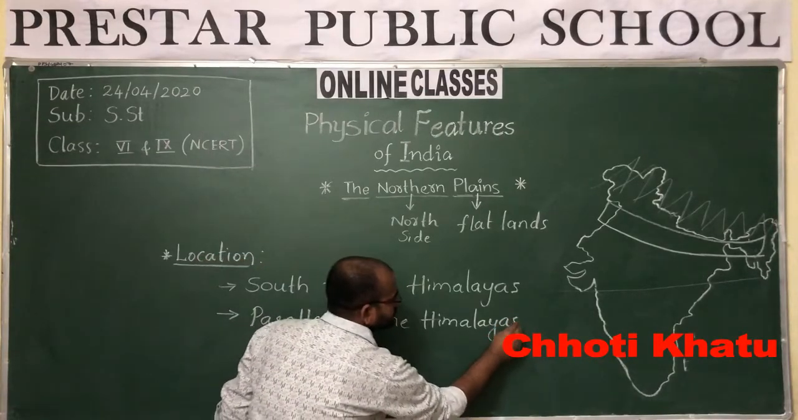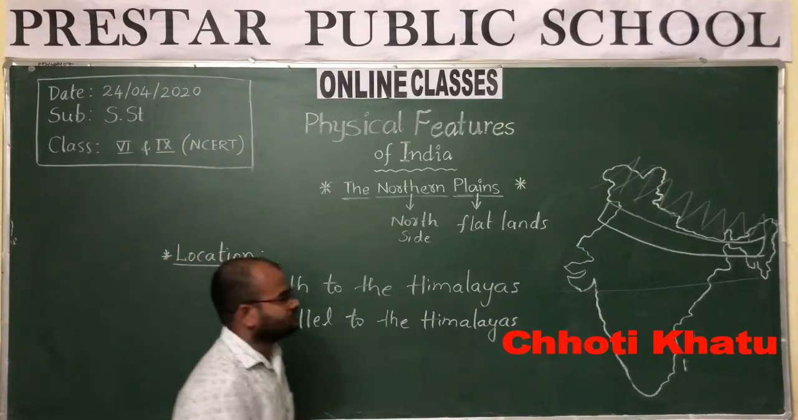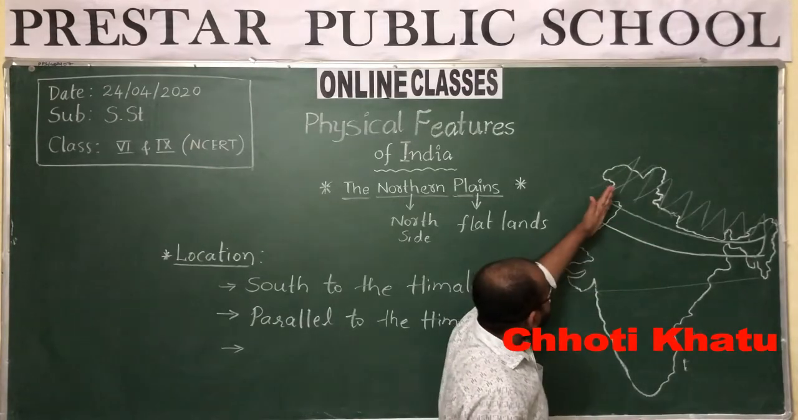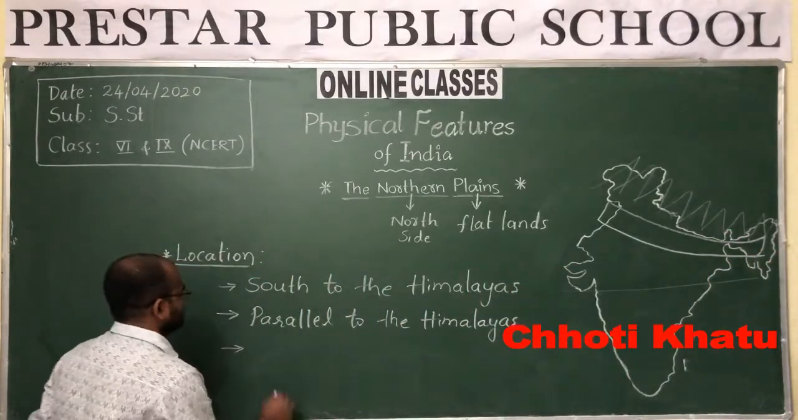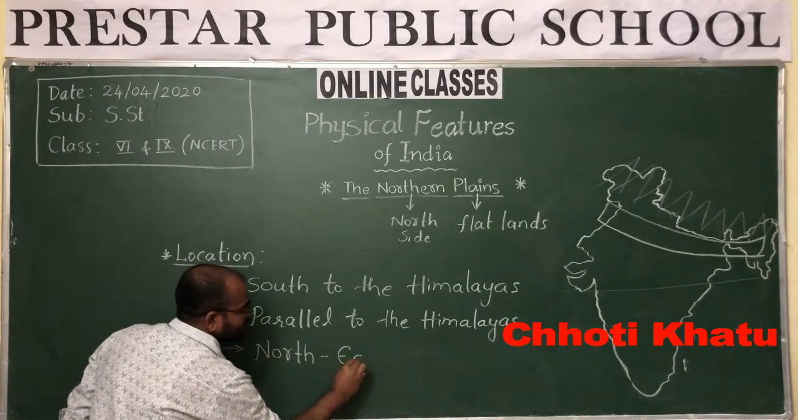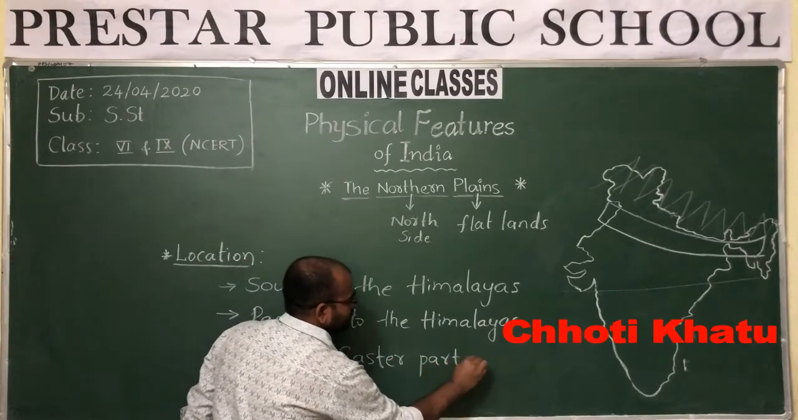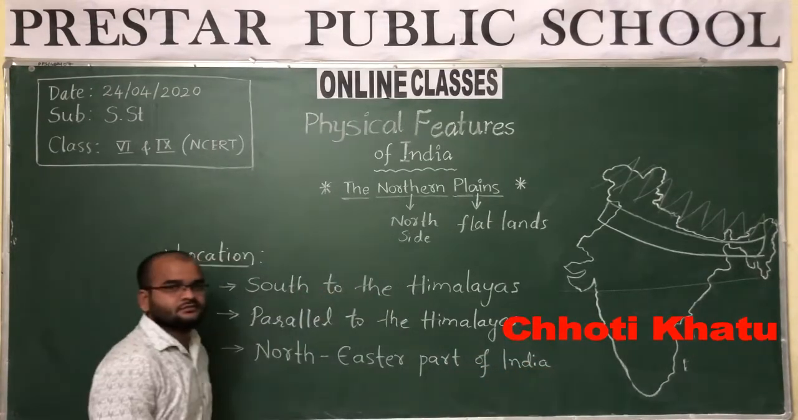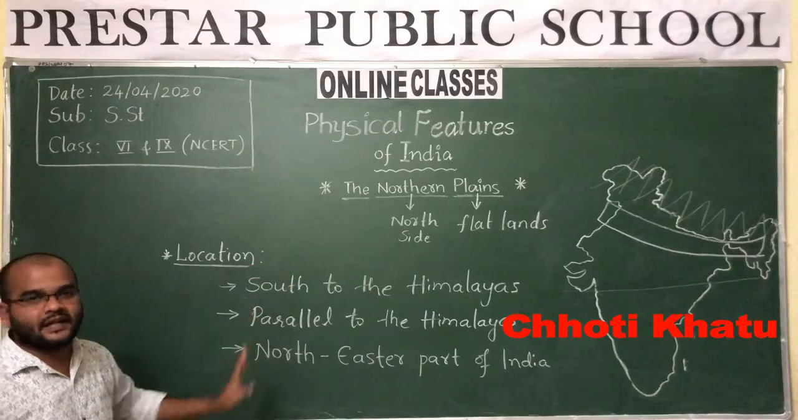And the third point, they are present in North India, especially from north to east. That means in the northeast direction. These plains are located in the northeast, eastern part of India. Okay, these are the three important points related to the location of Northern Plains.